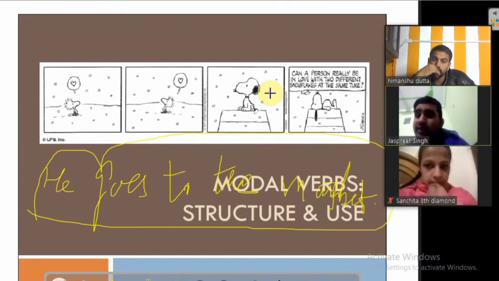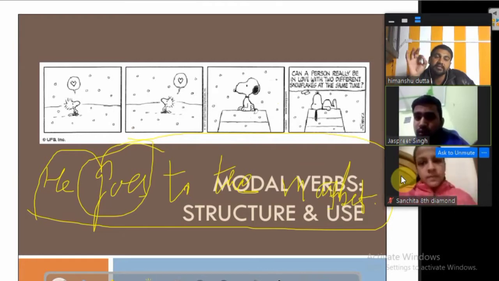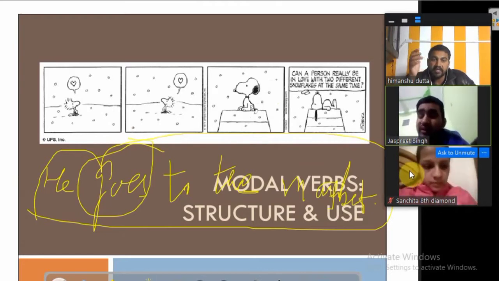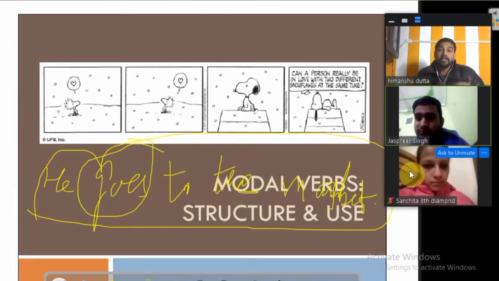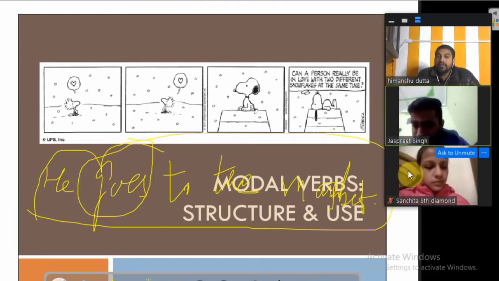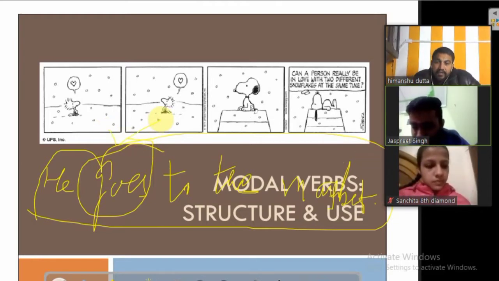Sir, that he is going to the market, going and goes. He goes to the market. It is used in the present indefinite. So whenever it is present indefinite, it means he goes to the market, like every day he goes to the market, or even if one occurrence is told, like he goes to the market, that means he goes to the market. Got it? So we need a verb there, which is a finite verb. Definitely it's a finite verb.